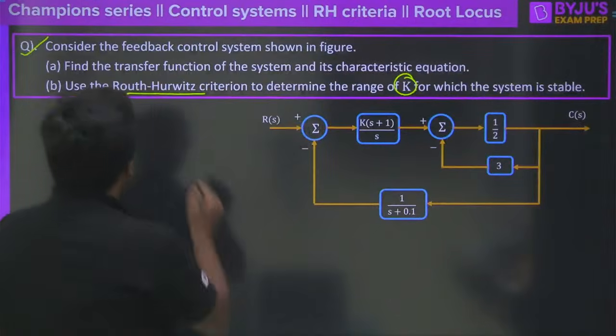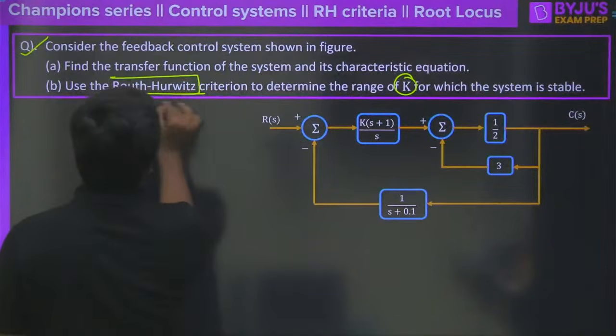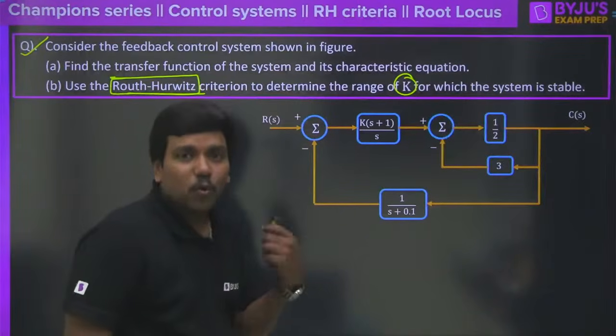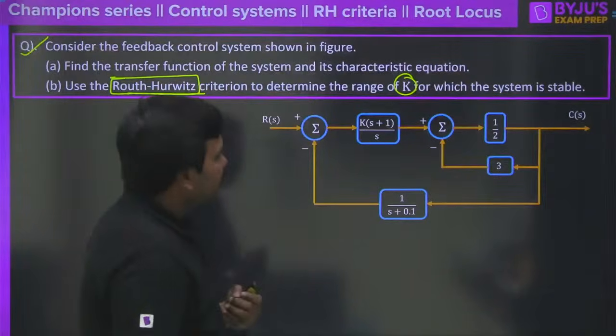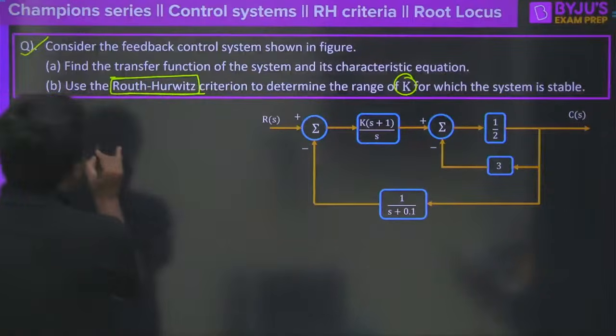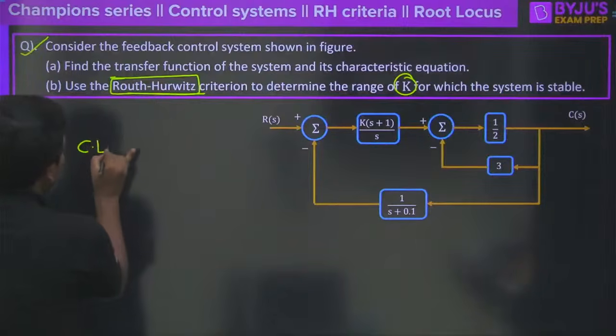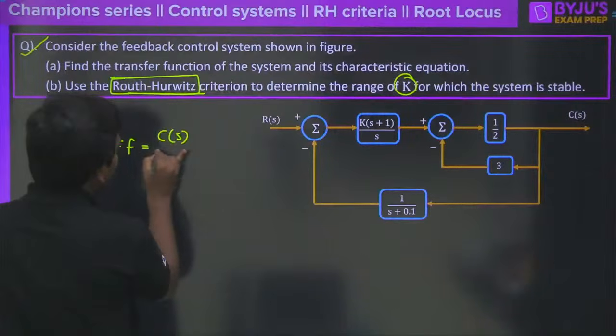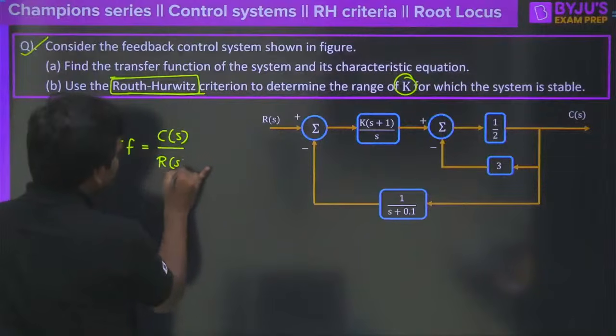First of all, you must understand that the Routh Hurwitz criterion is used to measure the stability of what? The closed loop control system. So where do we start first? We need to identify the transfer function. How do we identify it? The closed loop system transfer function, we all know, we write as C(s)/R(s). So first write it down like this and move ahead.